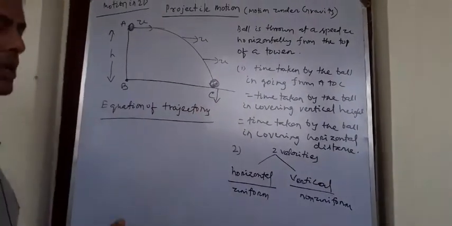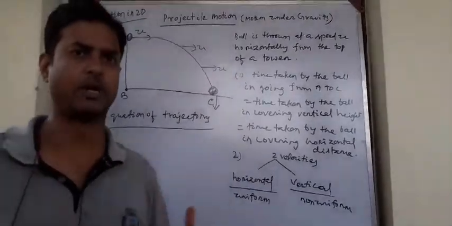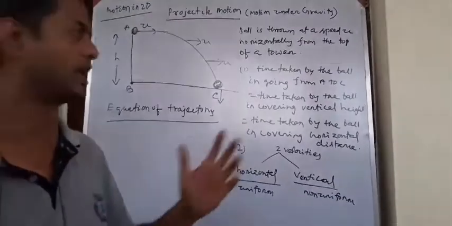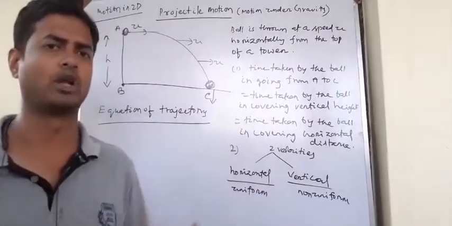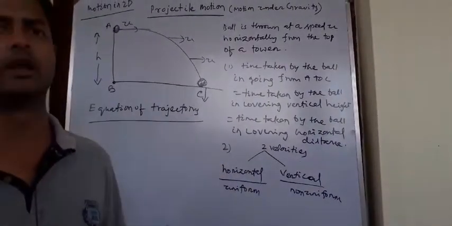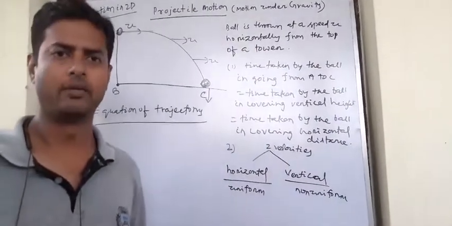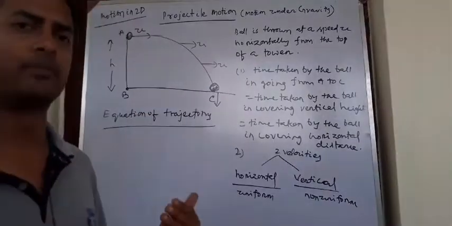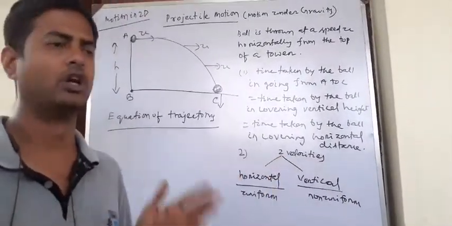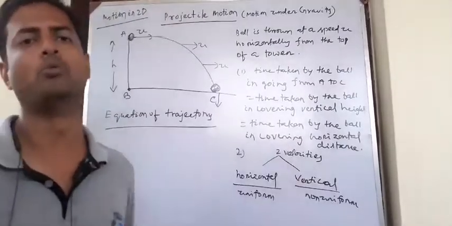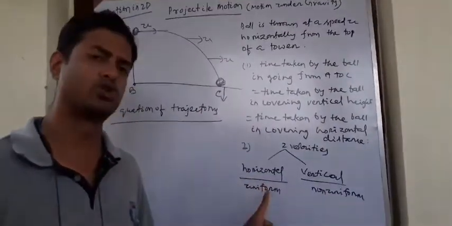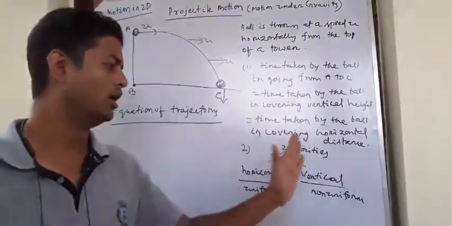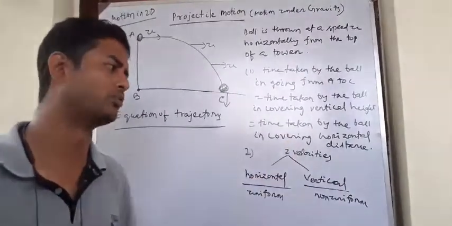And one thing I am giving you encouragement regarding projectile. People always think that projectile motion is difficult, but it's not difficult. You just consider projectile motion in a two-dimensional way. If you take projectile motion in two different directions, the x-axis and y-axis, it becomes one-dimensional motion. Uniform motion, you use the uniform motion formula. Non-uniform motion, you use the non-uniform motion formula.